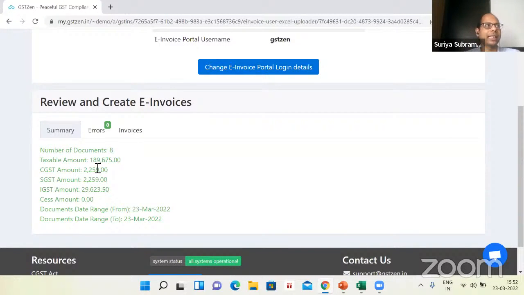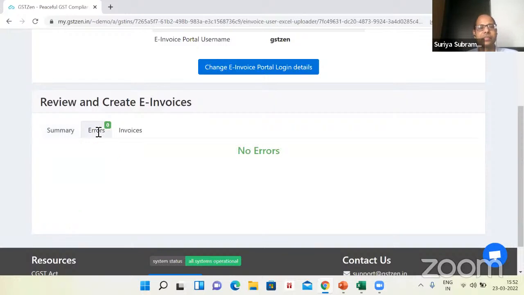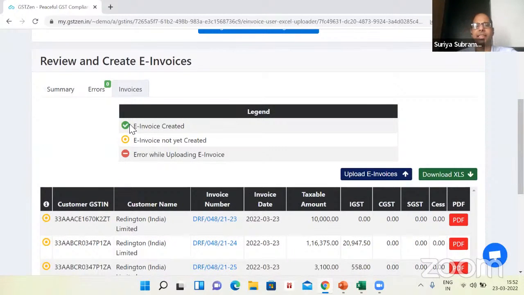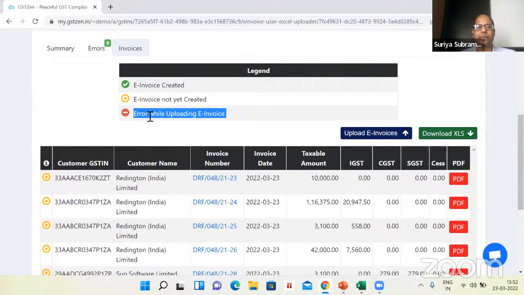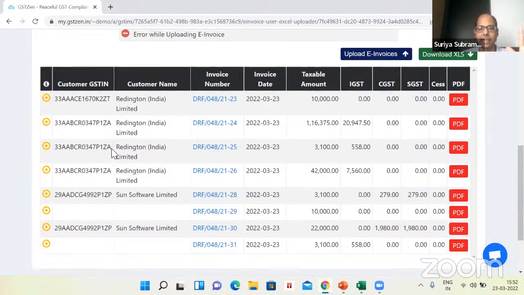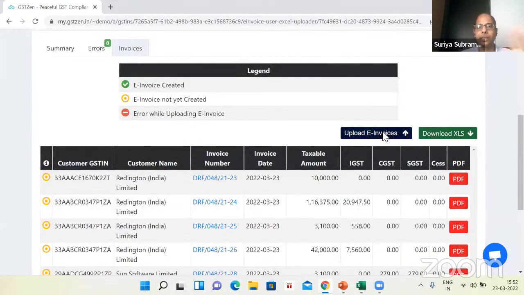This is the total taxable value, about 1.89 lakhs. If there are any errors, they will show up in this window. Right now, there are no errors. Here is the legend indicating whether the e-invoice is created, not generated, or whether there was any error while uploading and generating the e-invoice. You can see here that no e-invoice is generated yet. Here is a button for you. Once you press this button, GSTZen will generate e-invoices.